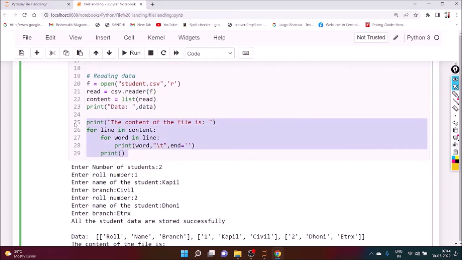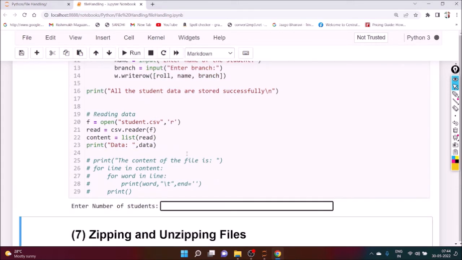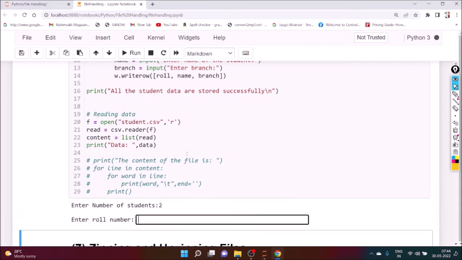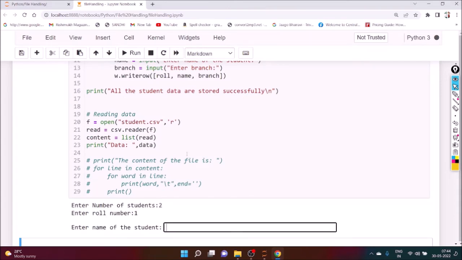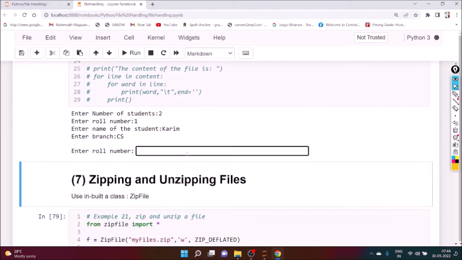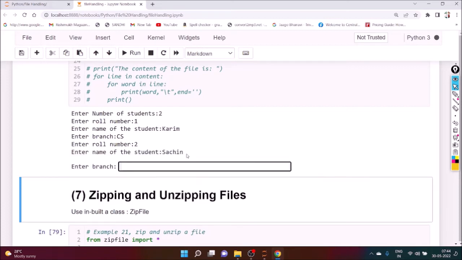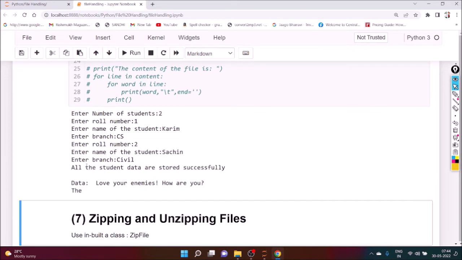So instead of doing this one, just execute this one first of all. Here we open it, we read it, and we just display the content of the file. Here we can write number of students, say 2, roll number 1, name Shiv, branch CS. Roll number 2, name of the student is Sachin, and he is from civil. Here we can see all the data are stored successfully.